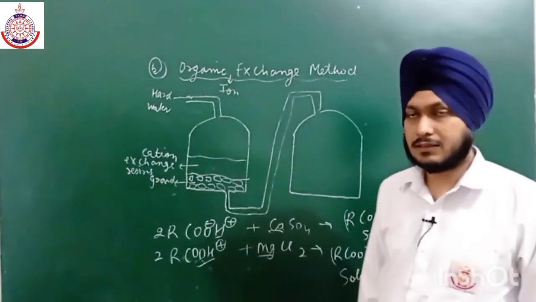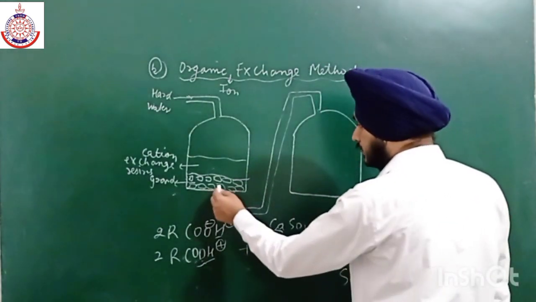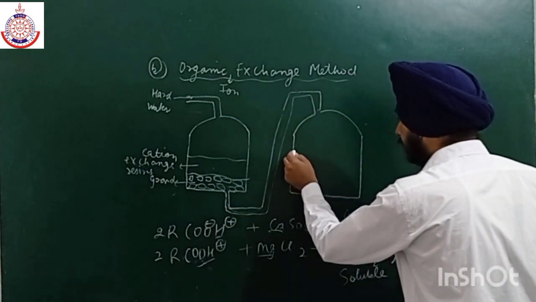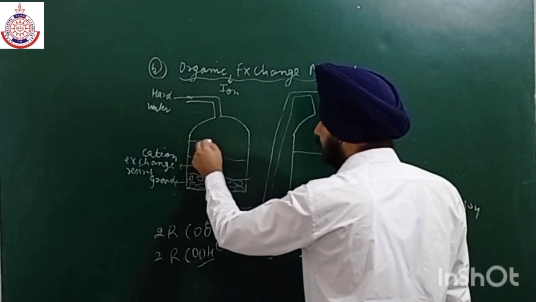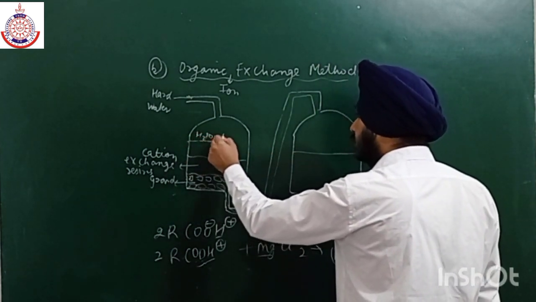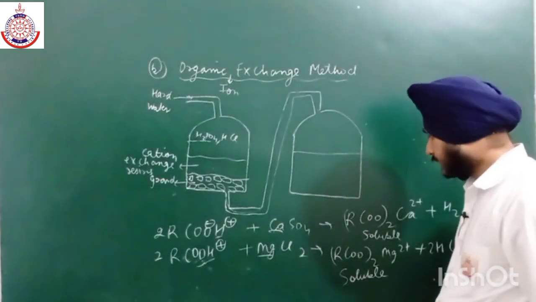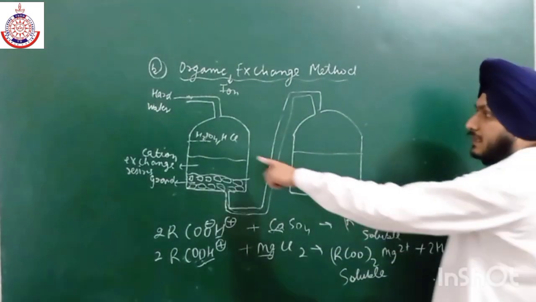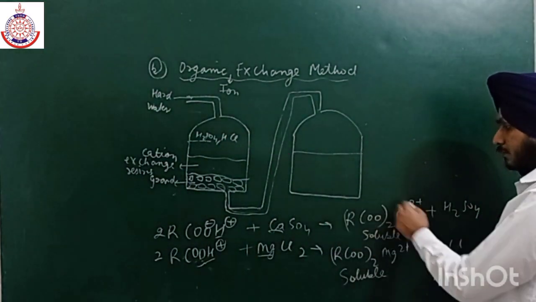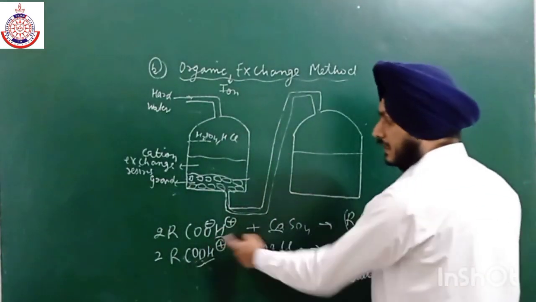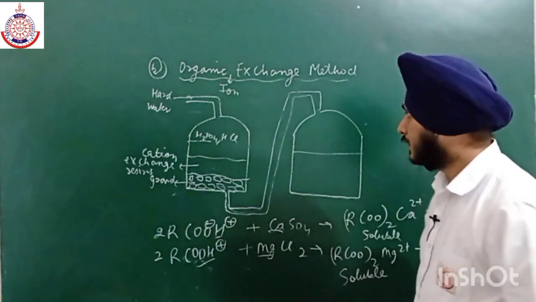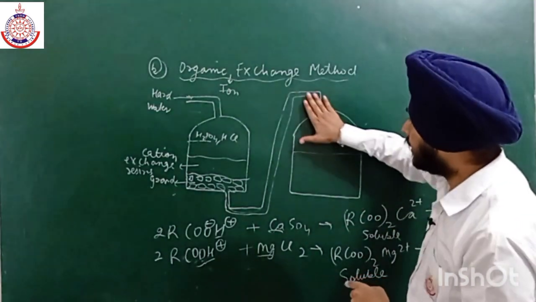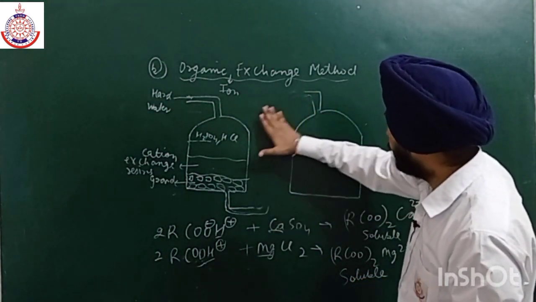We can easily get soft water, and then this soft water enters into the other tank. Here we can shower H2SO4 and HCl in order to get the cation exchange resin again. This H2SO4 and HCl react with the soluble salt, and we can easily get the cation exchange resin back. Now the water enters into the second container. Just wait a minute.